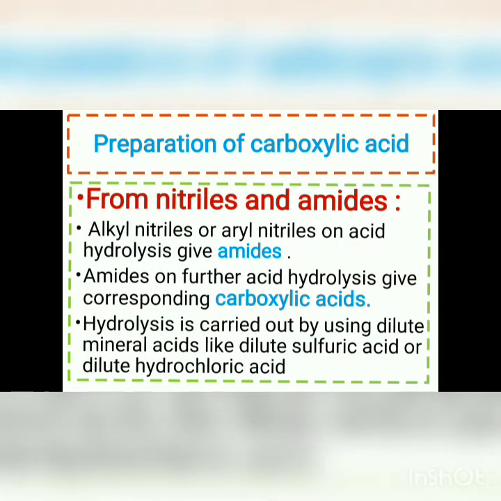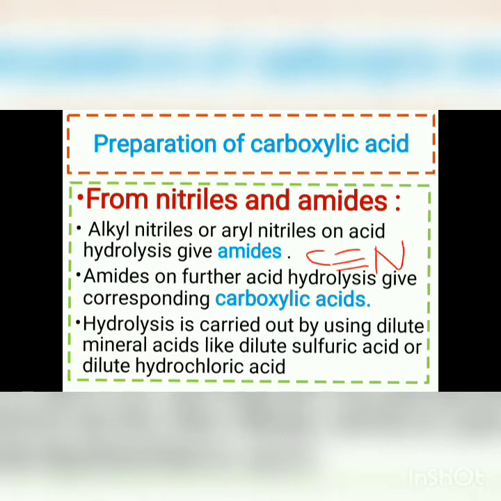First one is the preparation of carboxylic acid from nitriles and amides. Now what is the formula for nitriles and amides? The general formula for nitriles is carbon-nitrogen triple bond.